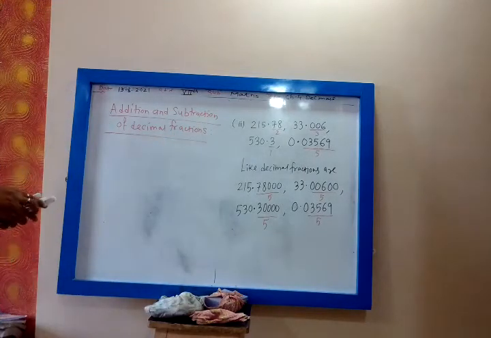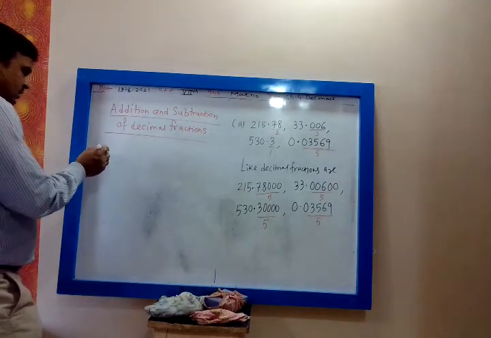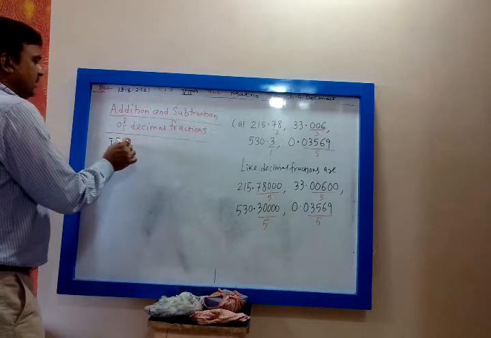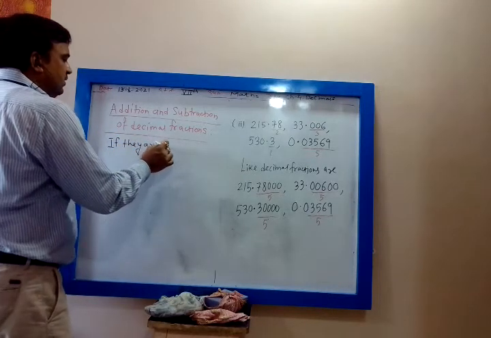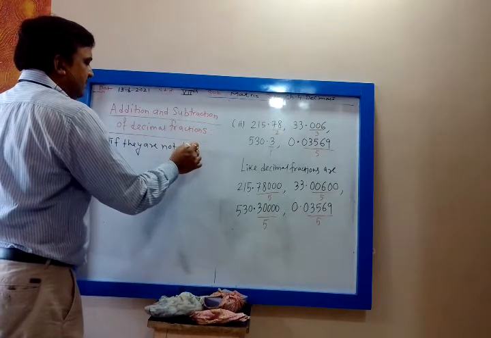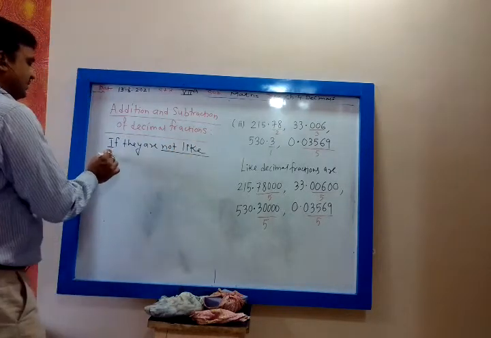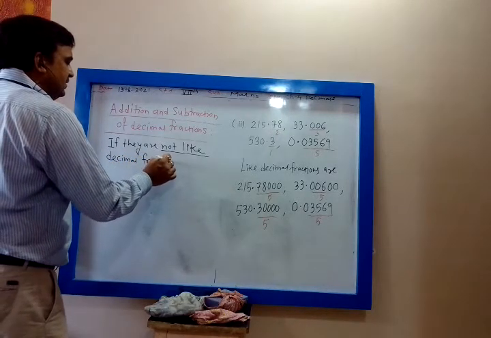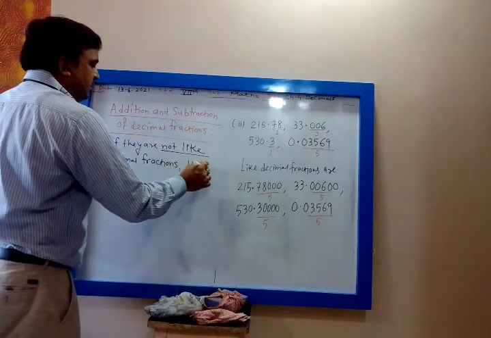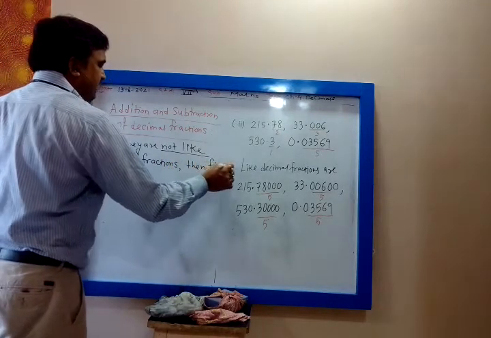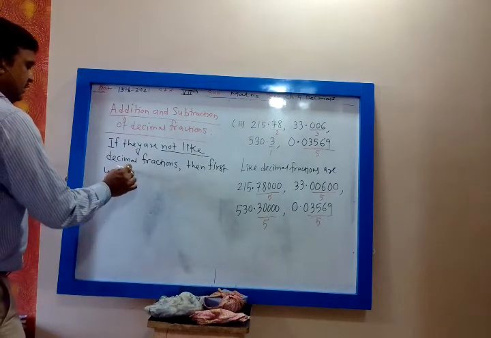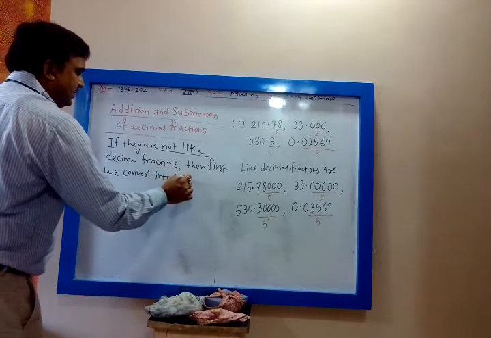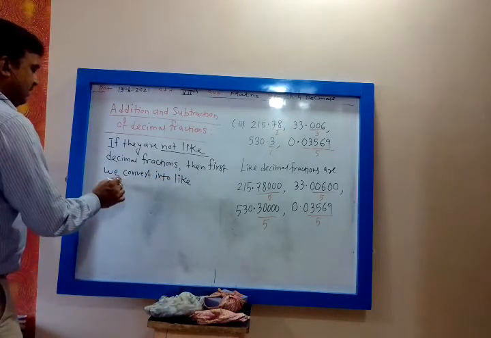So what you have to do: if they are not like decimal fractions, meaning unlike decimal fractions, then first we convert them into like decimal fractions.